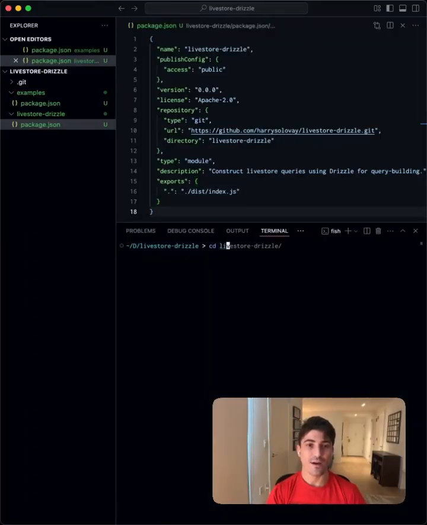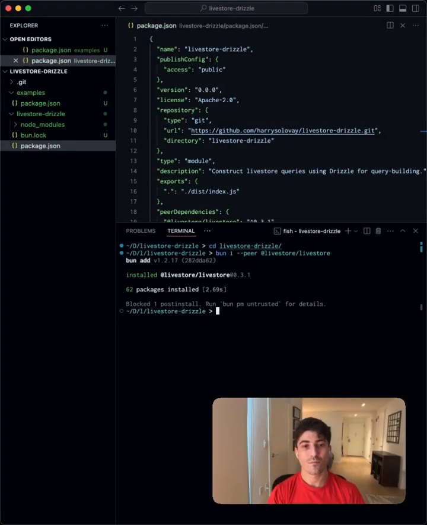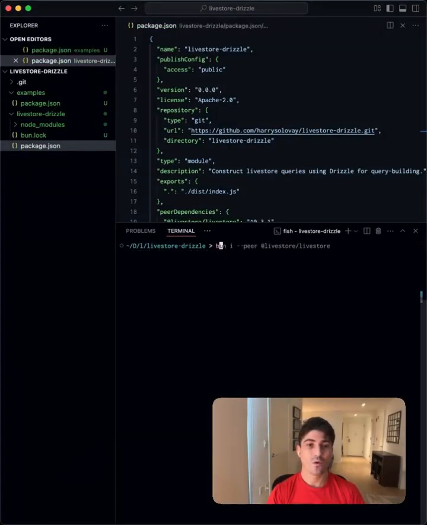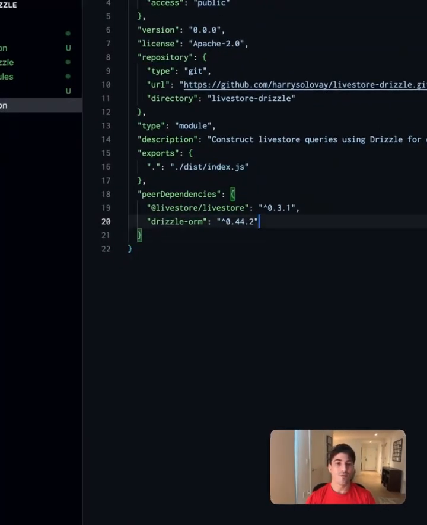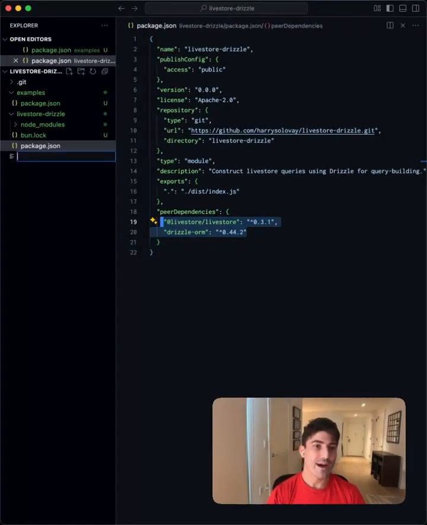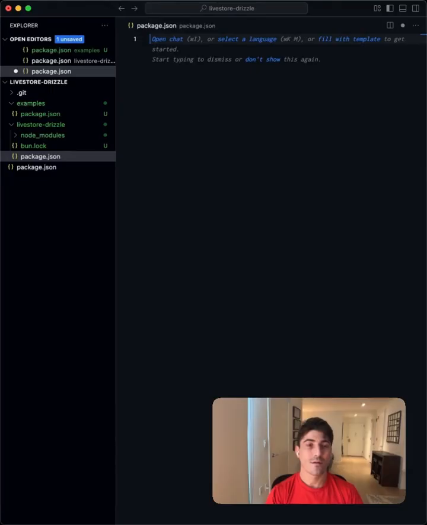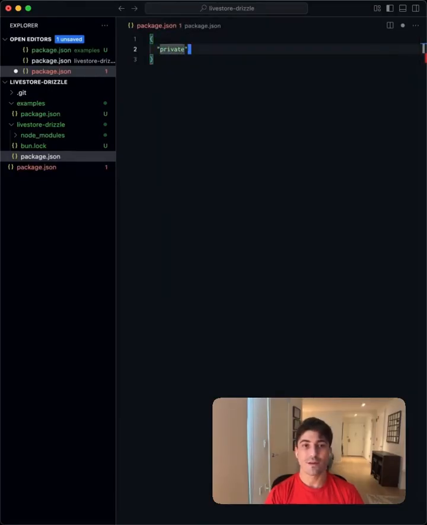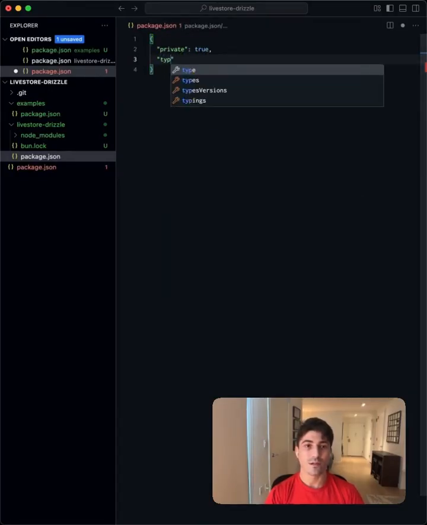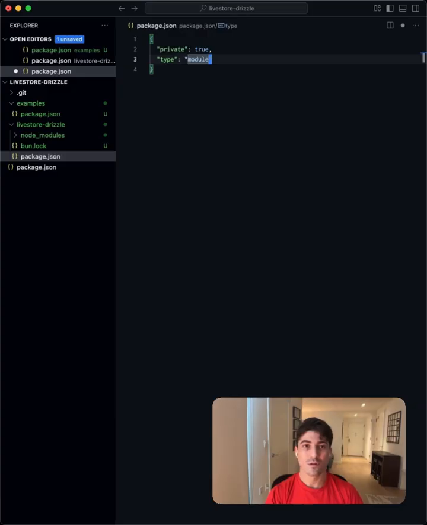We'll cd into livestore-drizzle and bun i as peer LiveStore. And we'll also install as peer Drizzle ORM. So we have our two peer dependencies. Next, let's create the root package.json. This can have private set to true, a type set to module, and we'll specify our workspaces.